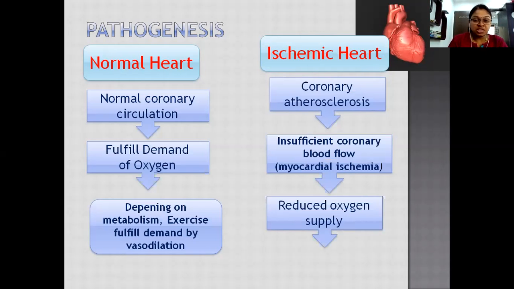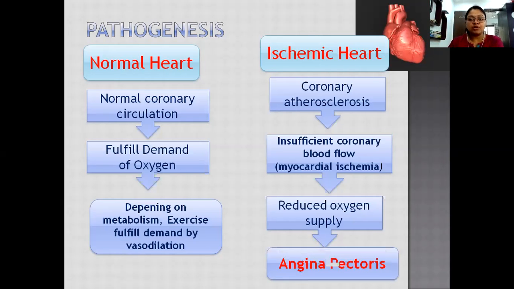We know that oxygen is required to produce ATP, and ATP is the energy source. Hence the heart has less oxygen, which means less energy, and is unable to pump properly, and all this results in angina pectoris. Angina pectoris is the pain occurring in the heart due to less oxygen supply and less energy. The heart is not able to pump properly, and we have the pain associated with the heart. It reaches the shoulder, and from the shoulder goes down to the arm.